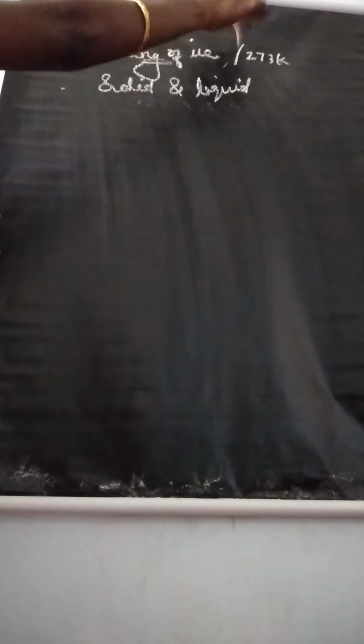Now there is no change in the amount of water in solid and liquid phase. Consider the example of melting of ice in a closed container at temperature 273 Kelvin. This system will reach a state of physical equilibrium, where there is no change in the amount of water in solid and liquid phase.